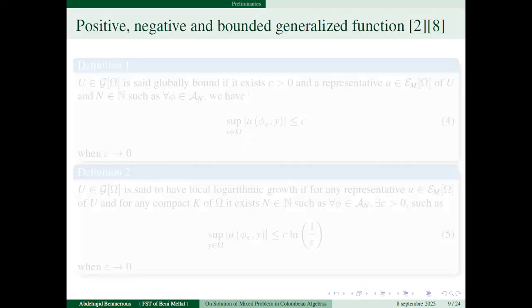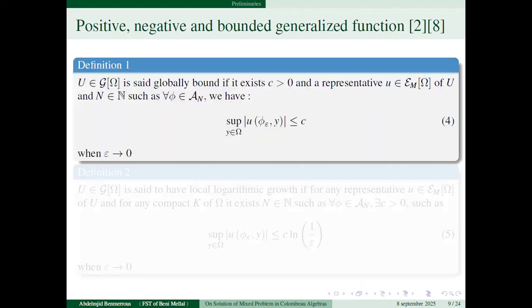So now we will move to present the definition of positive, negative, and bounded functions in Colombeau algebra. So we say that u is globally bounded if there exists a strictly positive representative u in the set of moderate functions, in the set of moderate functions of big U, and the integer number n, such that for all phi in A_n we have this inequality with epsilon goes to 0.